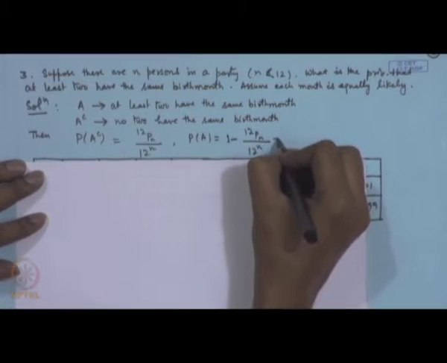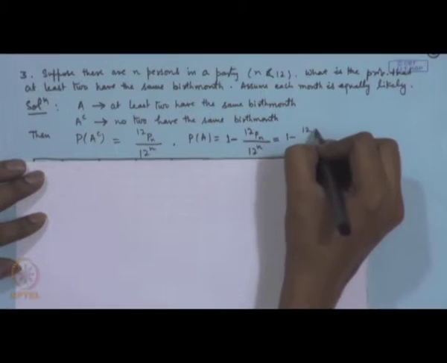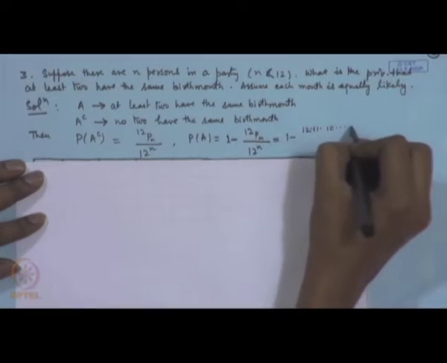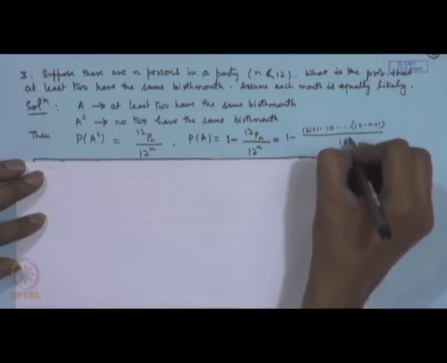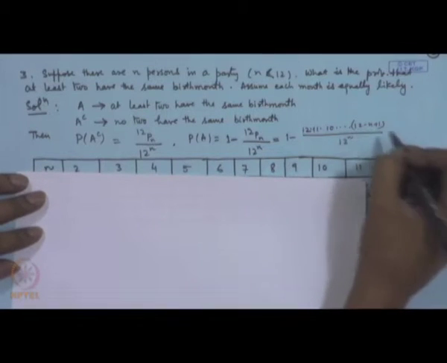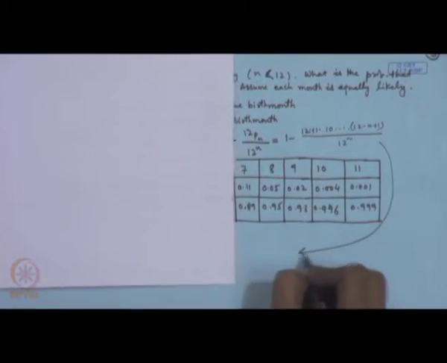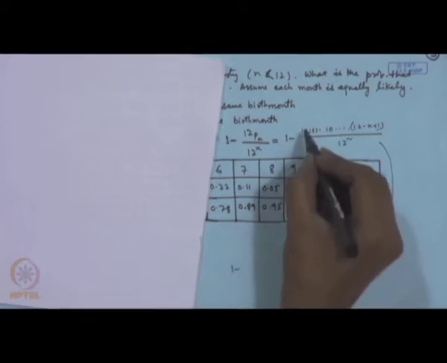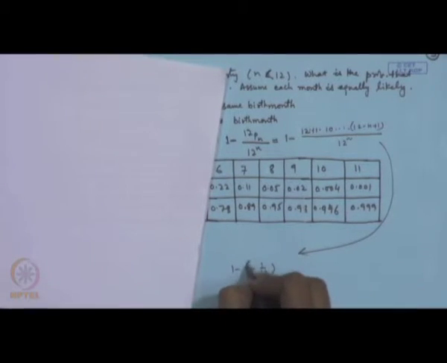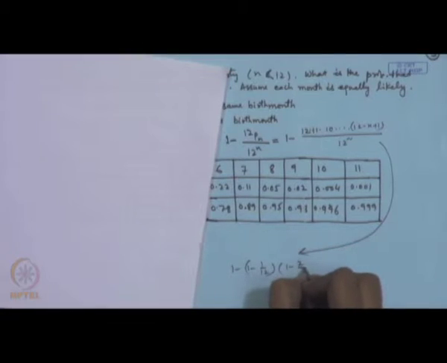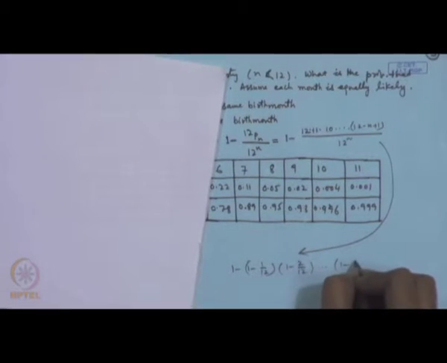Now, this can also be written in a slightly different form, 12 into 11 into 10 and so on, up to 12 minus n plus 1, divided by 12 to the power n, which can also be written as 1 minus, now this 12 by 12 will cancel out, then you get 11 by 12, we can write as 1 minus 1 by 12, then 10 by 12 we can write as 1 minus 2 by 12 and so on, 1 minus n minus 1 by 12. So, this is a nice representation of the same thing.